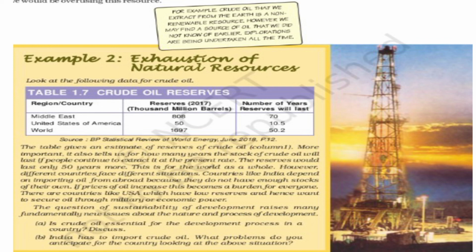This case study is about the crude oil reserves. If we don't use the crude oil reserves carefully, the natural resources will get exhausted, and that which is existing now will get extinct, will not remain for future. So once depleted, we cannot get back. So when we have the resource, we should use it very carefully.